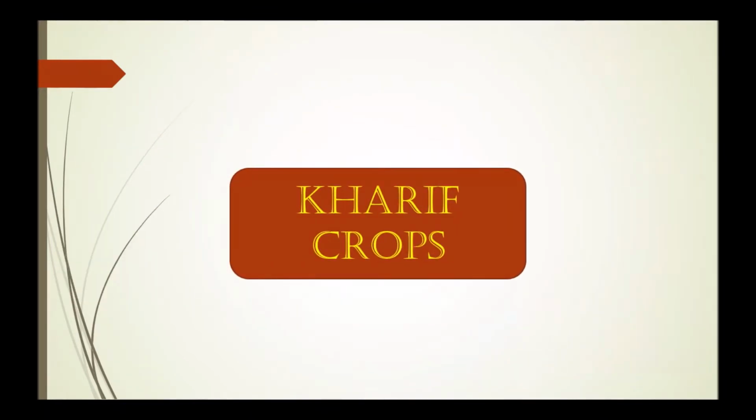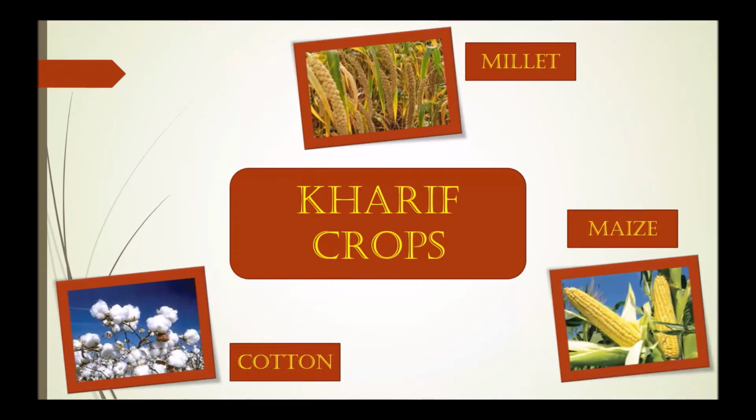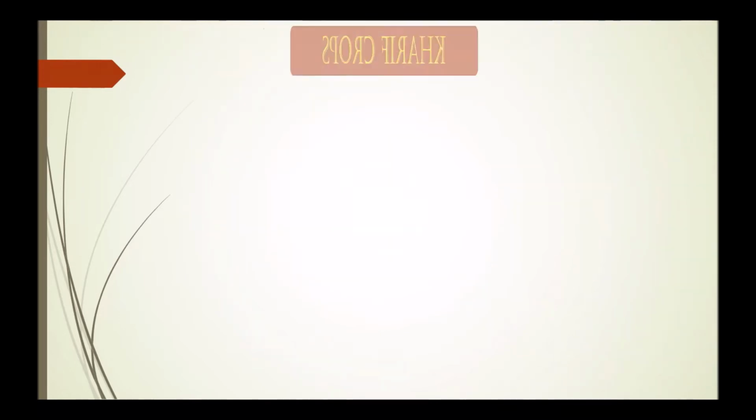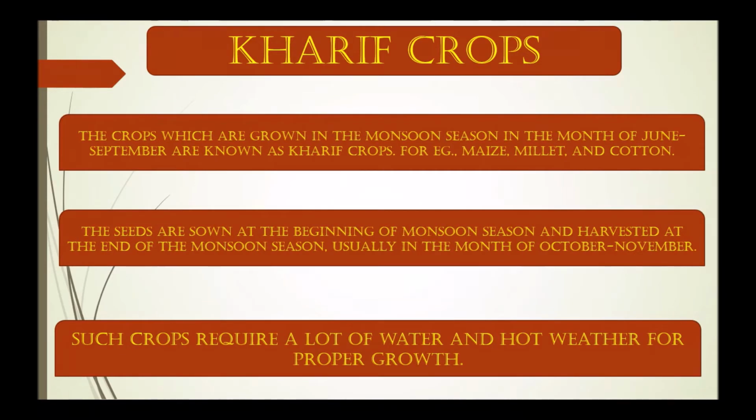First one is Kharif crops. So these are the examples of Kharif crops. The crops which are grown in the monsoon season in the month of June to September are known as Kharif crops. For example, maize, millet and cotton. The seeds are grown at the beginning of monsoon season and harvested at the end of the monsoon season, usually in the month of October and November. Such crops require a lot of water and hot weather for proper growth.